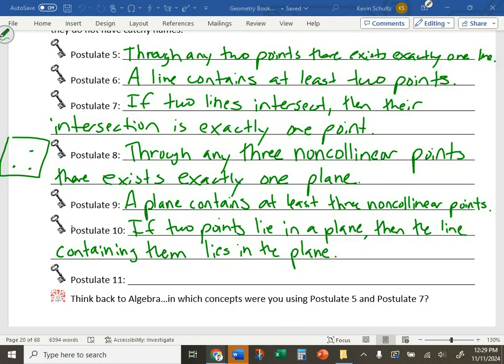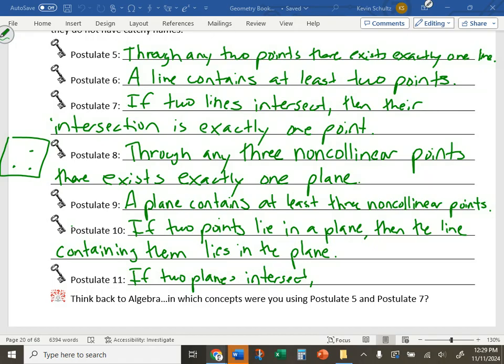Postulate 11, this one might actually be new for you. Postulate 11 says, if 2 planes intersect, their intersection is a line. We have one up above where postulate 7, if 2 lines intersect, then their intersection is exactly 1 point.